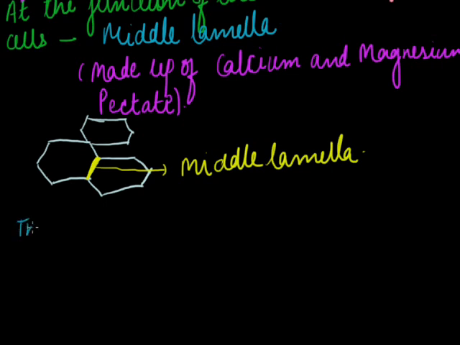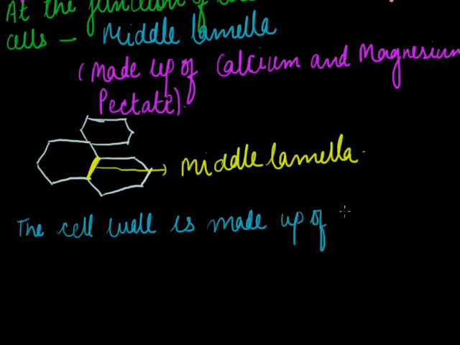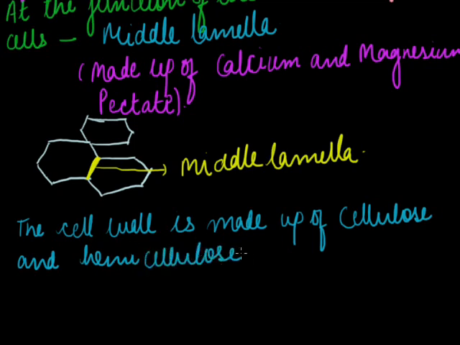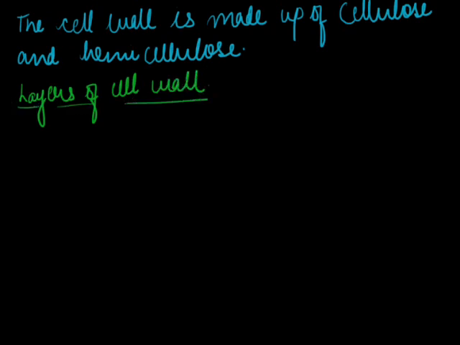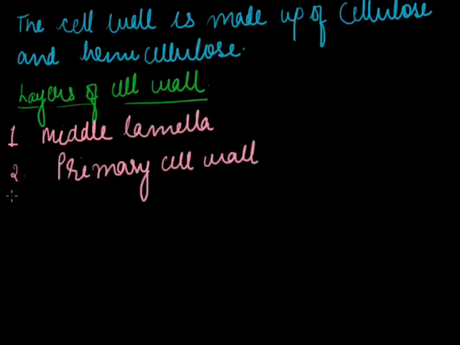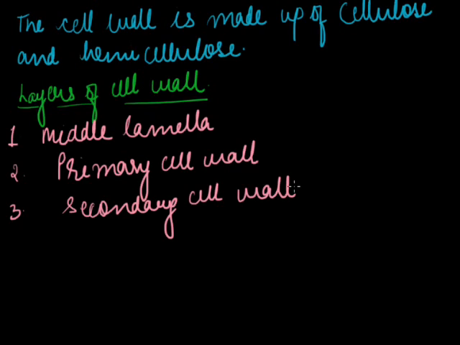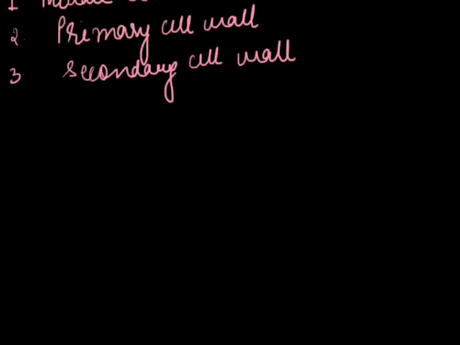The cell wall is made up of cellulose and hemicellulose. Now coming to the layers of the cell wall. The layers of the cell wall comprise the middle lamella, primary cell wall, and secondary cell wall. Middle lamella I have already discussed with you.